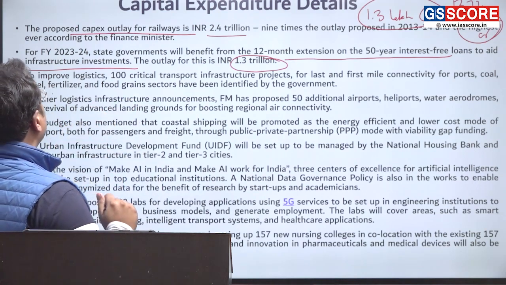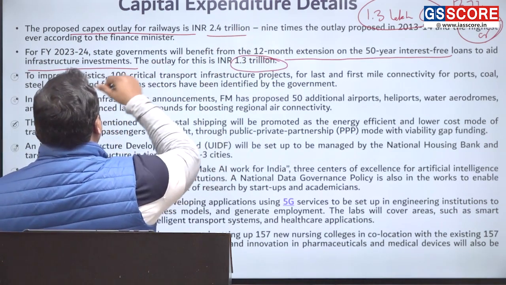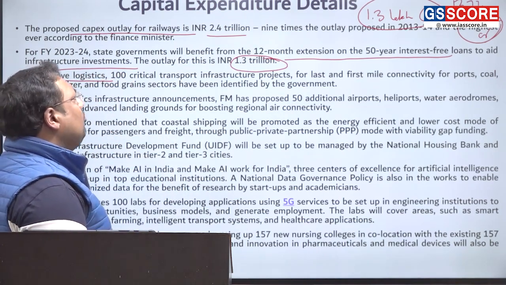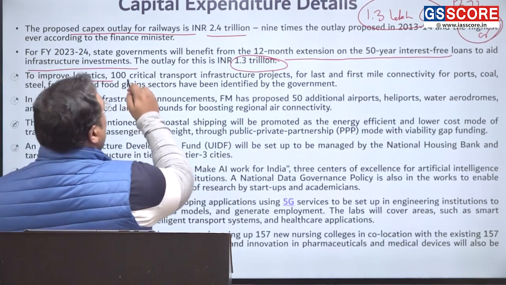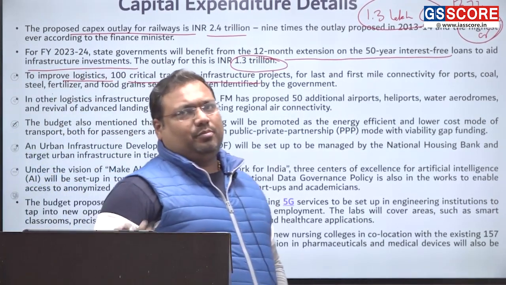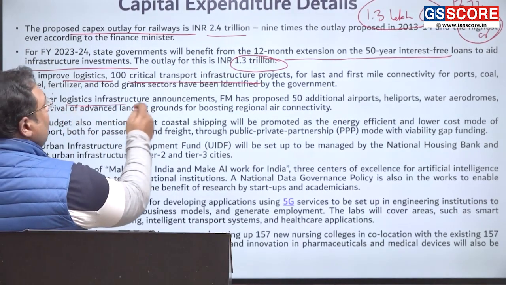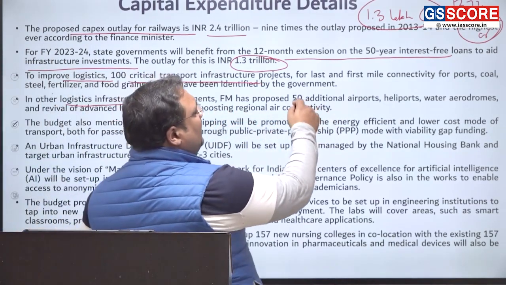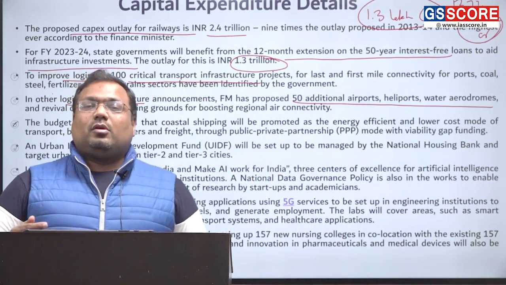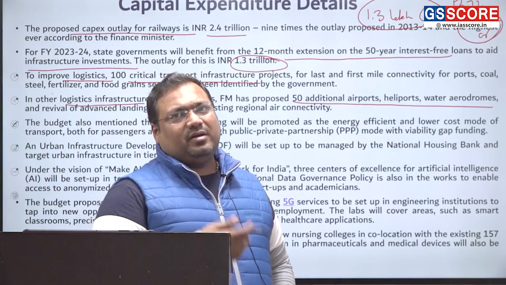Now, coming back here, to improve the logistics, okay, so after railway, after those infrastructure loans, we're talking about transport sector. Logistics is roughly similar to transport. So for logistics also we are spending a lot of money here for 100 critical transport infrastructure projects. Logistics is transport infrastructure. Okay, and then there are 50 additional airports and helipads and water aerodromes that we are going to create. So a big amount is also going to be spent for creation of more helipads, aerodromes and airports.